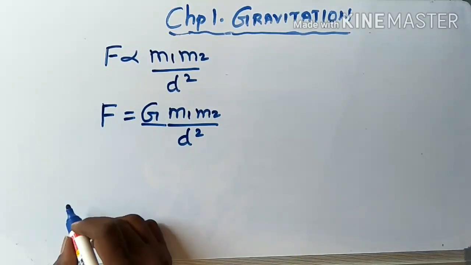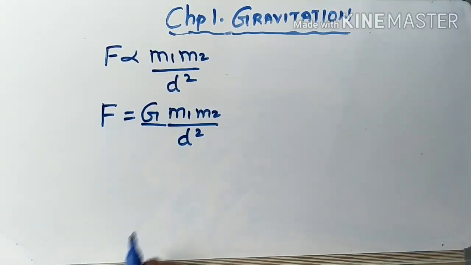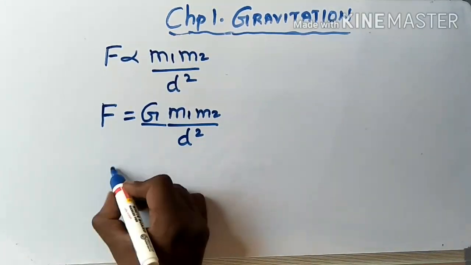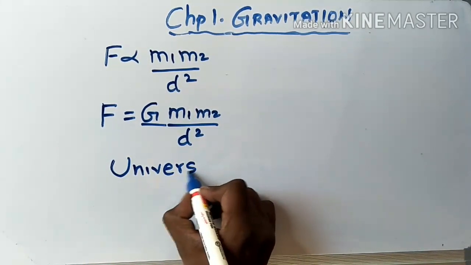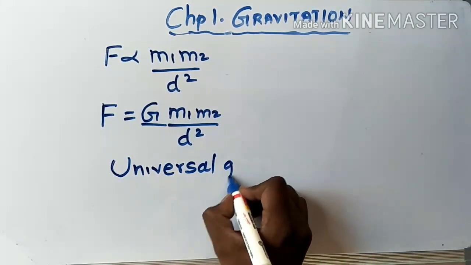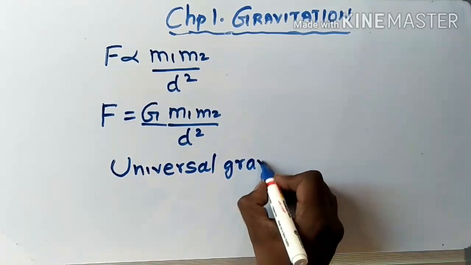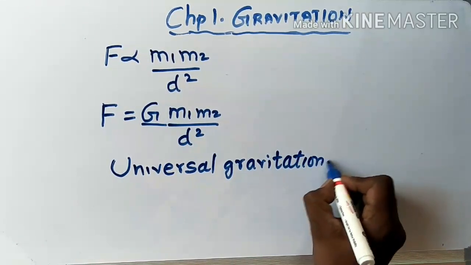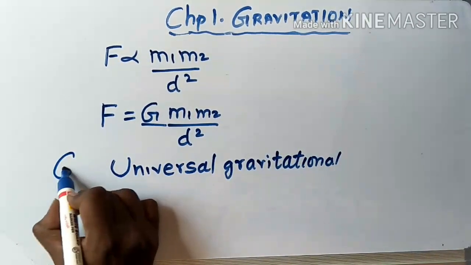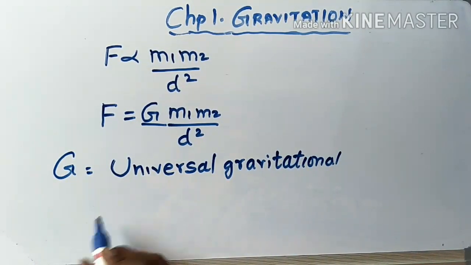What is this G? G is the constant of proportionality, and we call it the universal gravitational constant.